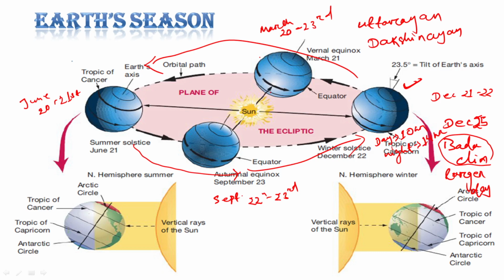Sorry for the disturbance. Okay, so I was telling about the daytime being 10 hours here, as one example.